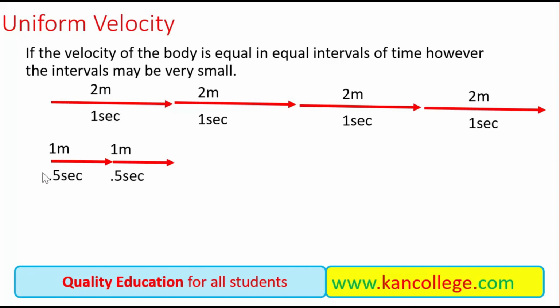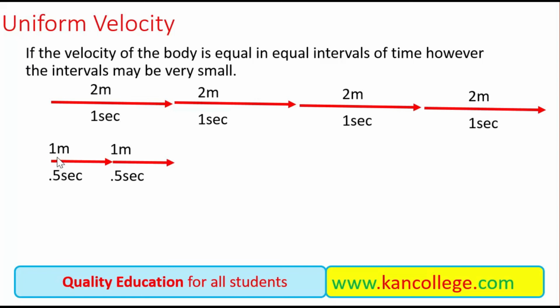But if the body is moving with a uniform velocity, then if we check in a very small instant of time, its speed or ability of covering the distance will be the same. For example, it has the ability of 2 meter per second at the start, in the first whole second, and if we divide the whole second into half second, then its ability remains the same.